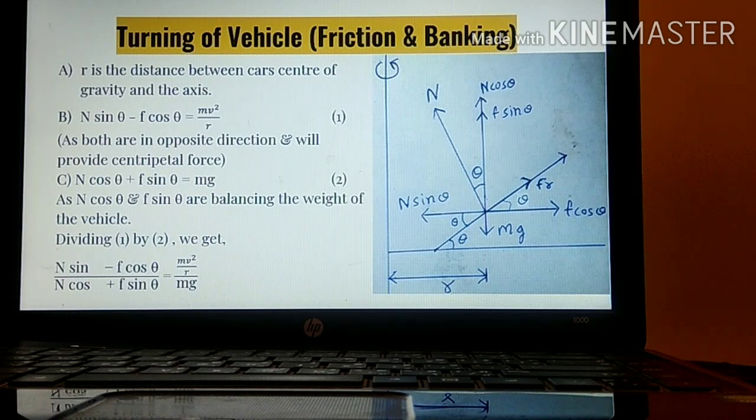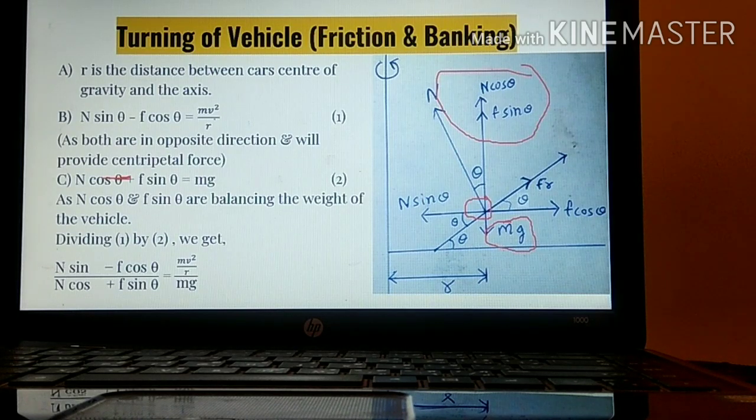We know that one force is created at the center, which is directed inwards. It is called the centripetal force. So what can we write? N sin theta minus F cos theta is equal to mv square upon r, as both are opposite. Similarly, N cos theta and F sin theta are in the same direction, and both are trying to balance the weight of this vehicle. So what can we write? N cos theta plus F sin theta is equal to mg.